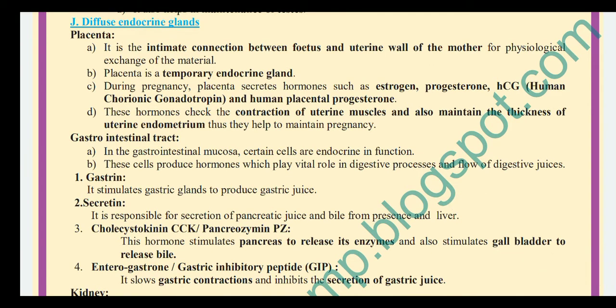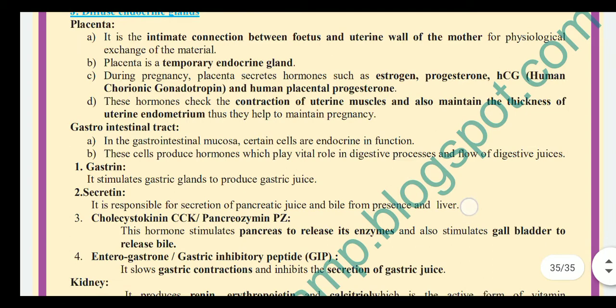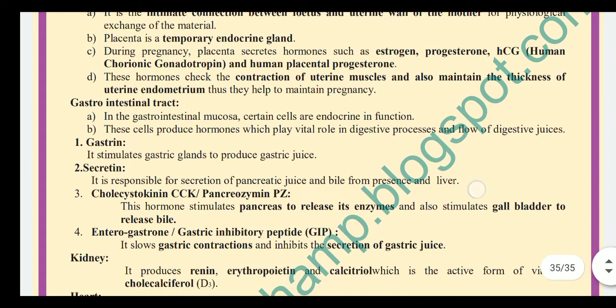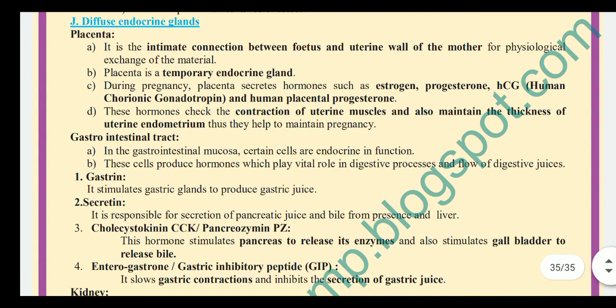Diffuse endocrine glands. These are organs which actually perform other functions and simultaneously perform chemical coordination in the body. Placenta: it is the intimate connection between the fetus and the uterine wall of the mother for physiological exchange of material. Placenta is a temporary endocrine gland.